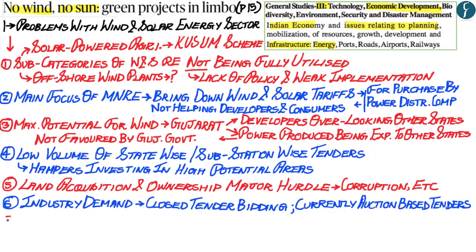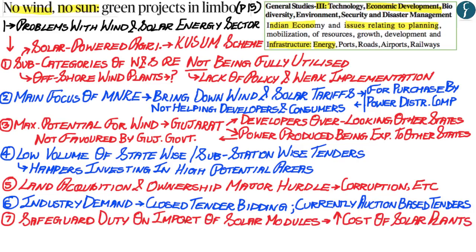The seventh problem which has been highlighted within this article is that the imposition of the safeguard duty on the import of solar modules from countries such as China, the United States and others has increased the cost of solar energy projects. Now, what had happened is that in July of 2018, the Government of India imposed a safeguard duty of 25% on all imported solar energy modules. Now, this was done by the Government of India so as to promote the domestic manufacturing of solar modules.